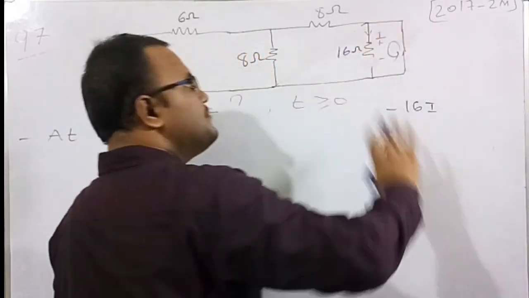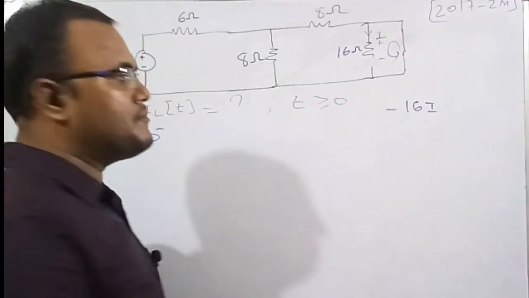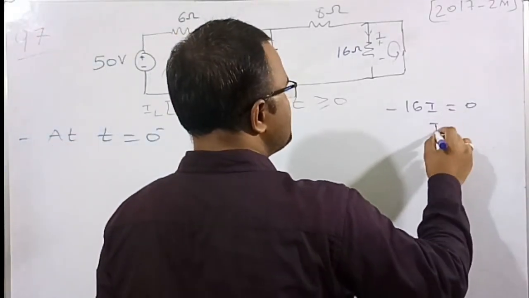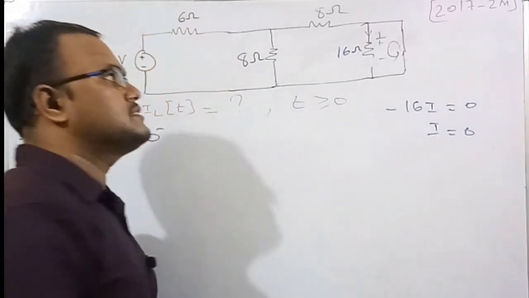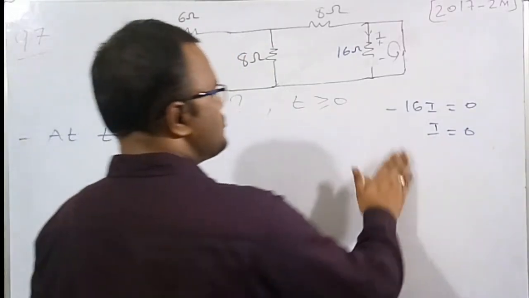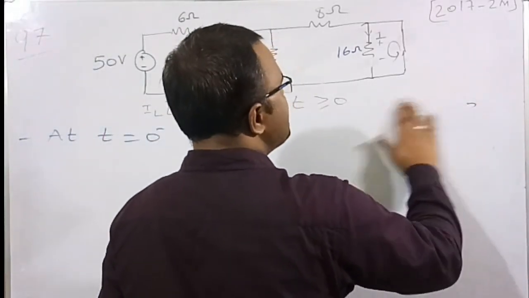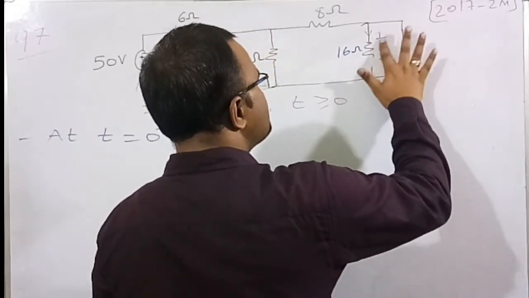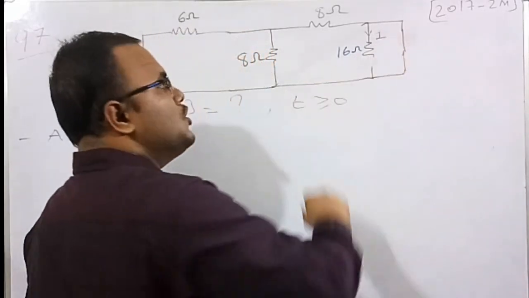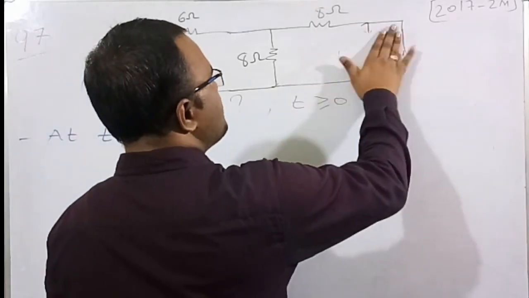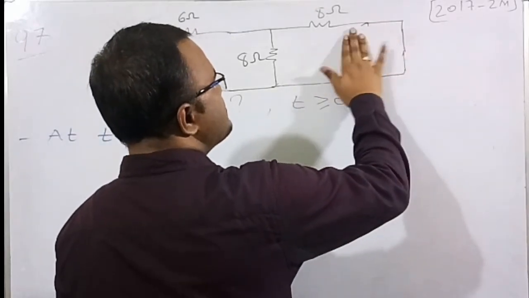As there is no other element, the net algebraic sum has to be 0. So therefore I is equal to 0. So the current in the 16 ohm is 0. That is what I am trying to say. So the current in the 16 ohm will be equal to 0 ampere. Therefore no need to consider the 16 ohm resistor, because the current in this is 0.